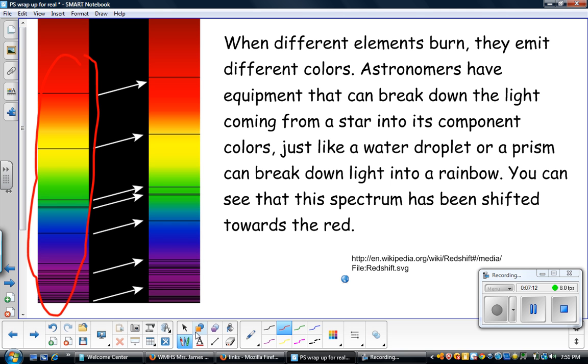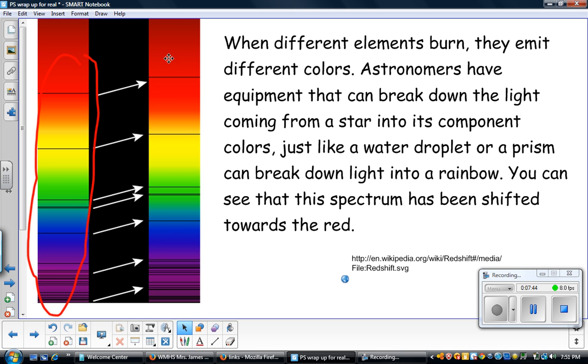Now, you might see that there's little lines coming through here. These little lines here, and here, and here, and here, and here, that's the actual data. That's what tells astronomers what chemicals are inside that star. In particular, bands showing up on this spectrum are indicators that a certain chemical is burning. So, in other words, if there's hydrogen in the stars, we know that certain of these lines will show up. If there's helium in the stars, we know that other lines will show up.